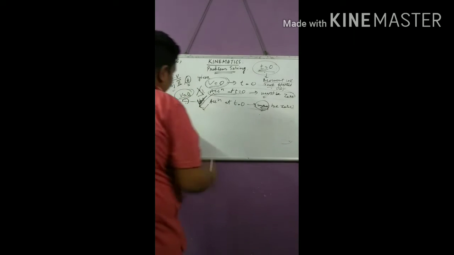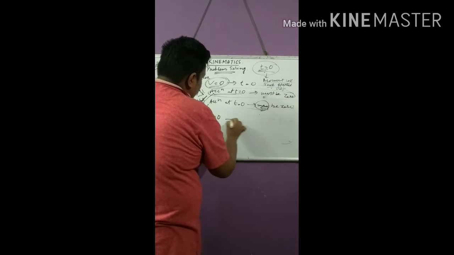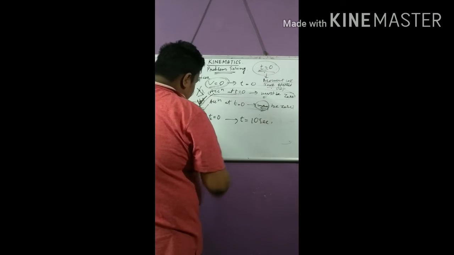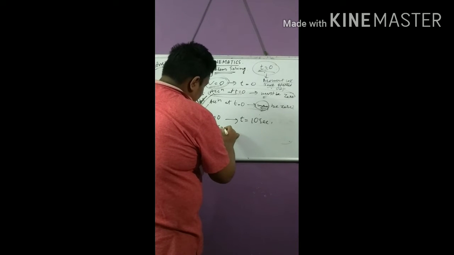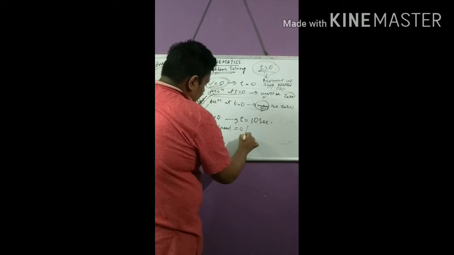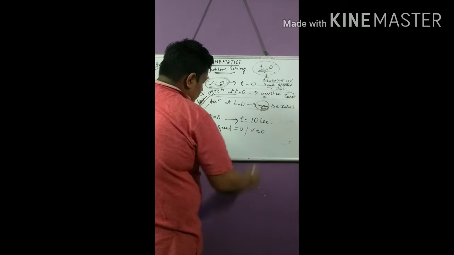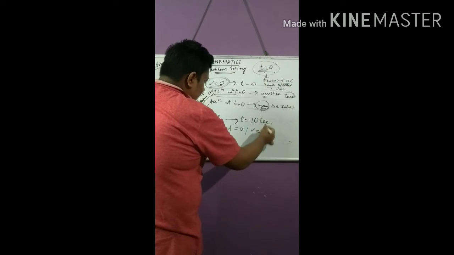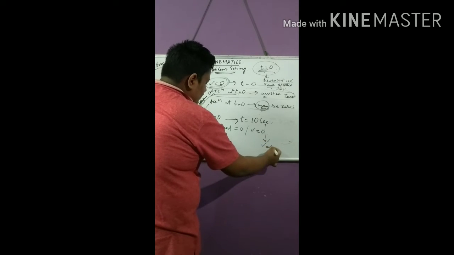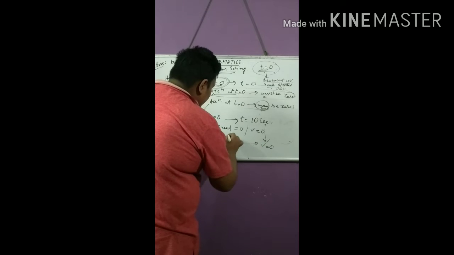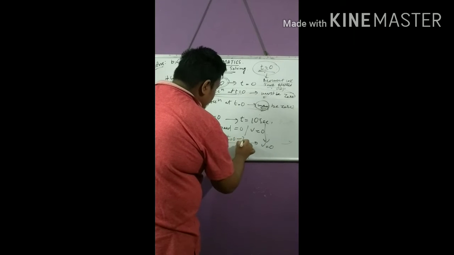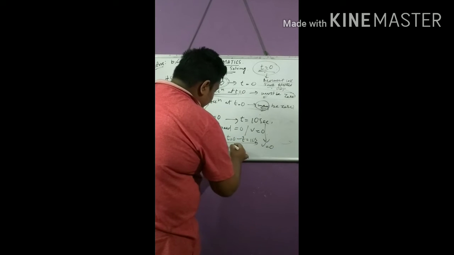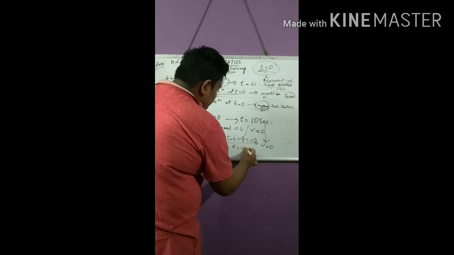During the interval t equal to 0 to t equal to 10 seconds, what do we have? Speed is 0, which means velocity is 0. Initially at t equal to 0 we had velocity 0, and up to t equal to 10 seconds we have velocity equal to 0. This means throughout the time span of t equal to 0 to t equal to 10 seconds, velocity remained constant.